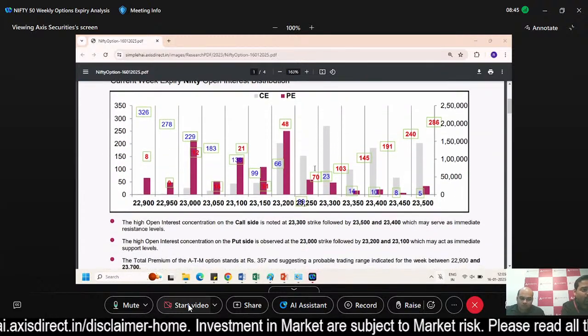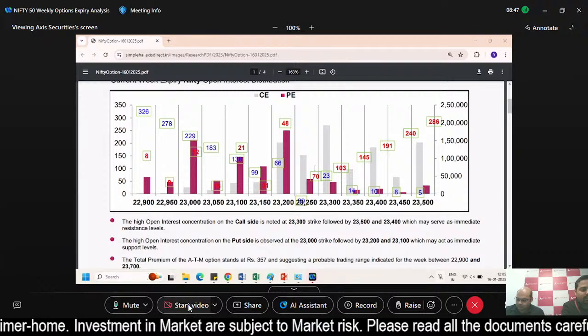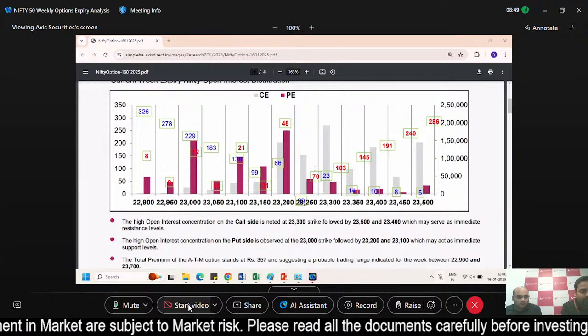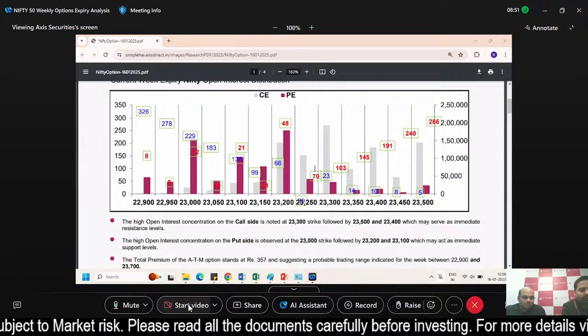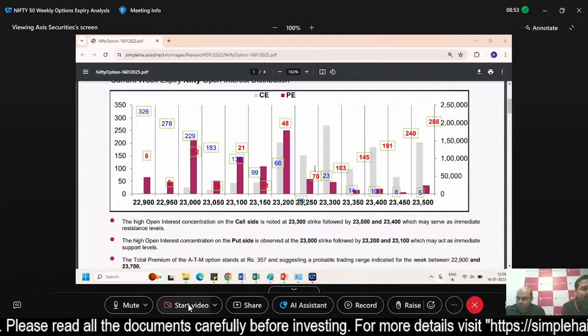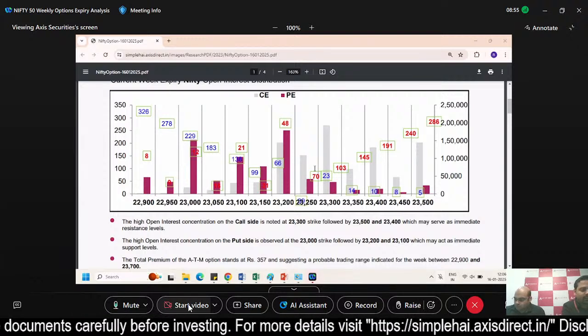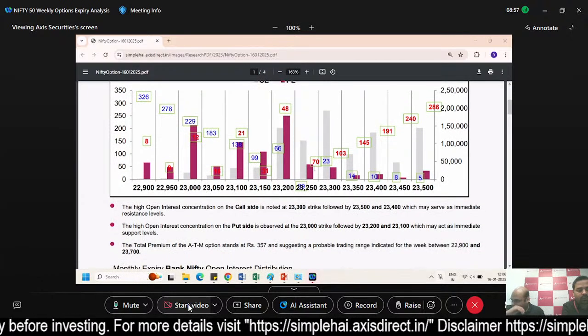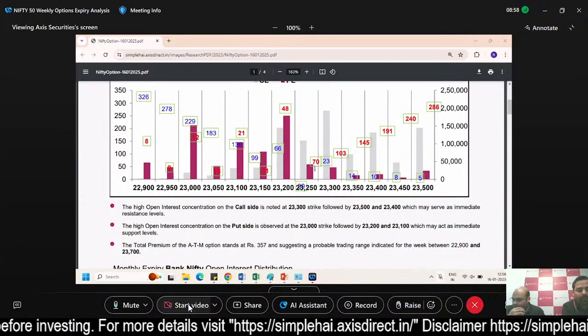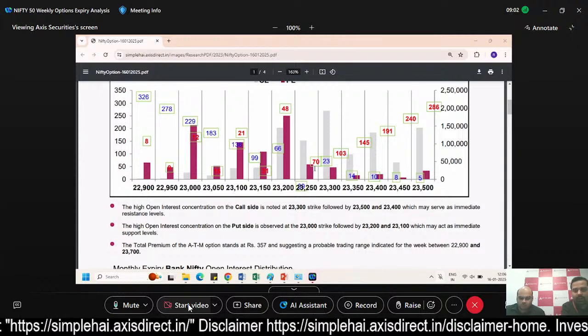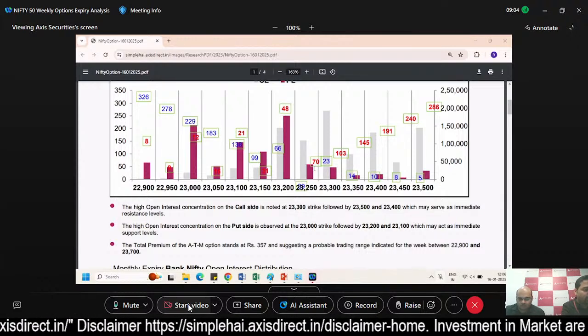Now talking about support and resistance, on the call side it is noted at 23,300, followed by 23,500, and 400 is the resistance level. And on the put side, we have observed 23,000, then 23,200 and 23,100, which may act as immediate support levels.